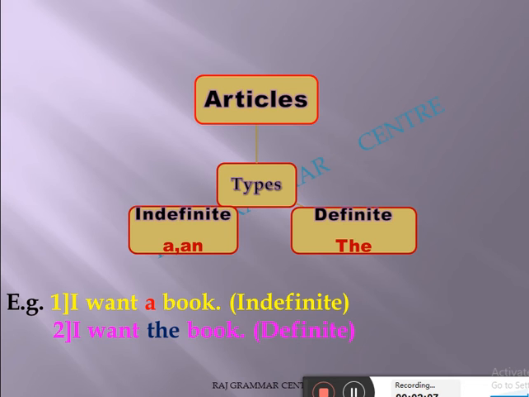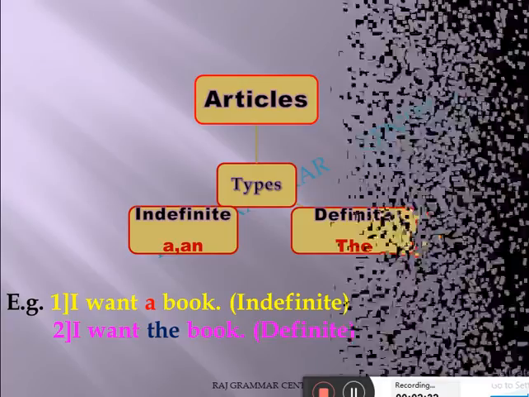I want a book, that is common. But in the second example, I want the book, I am talking about a specific book, a definite book. That is the basic difference here. That is the use of a and an. We use a and an for indefinite, not any particular thing, and definite is the particular, that is the. Now come to the next point.